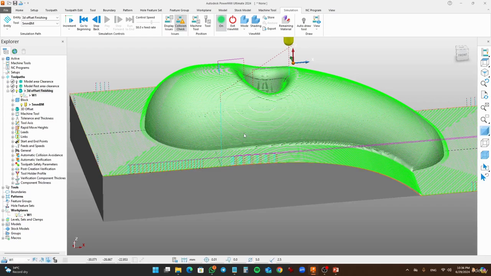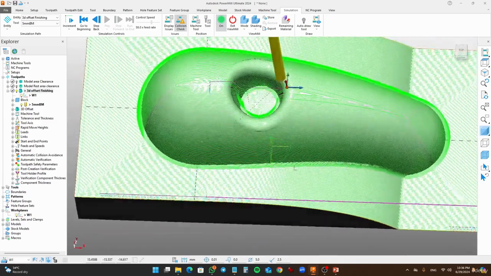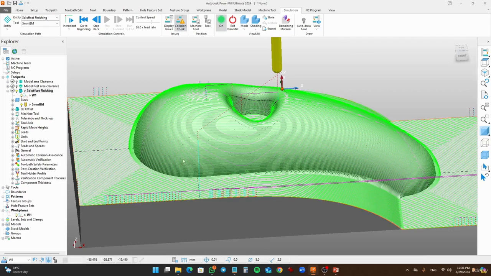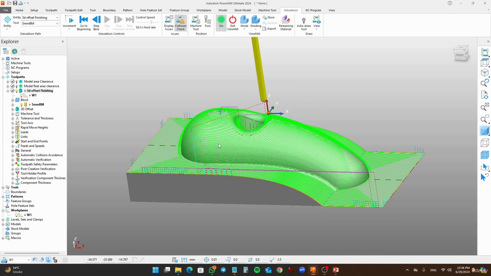And this is how our surface looks like. So this is how 3D offset finishing works. That's it for today's lecture. Hopefully you enjoyed. Thank you very much.